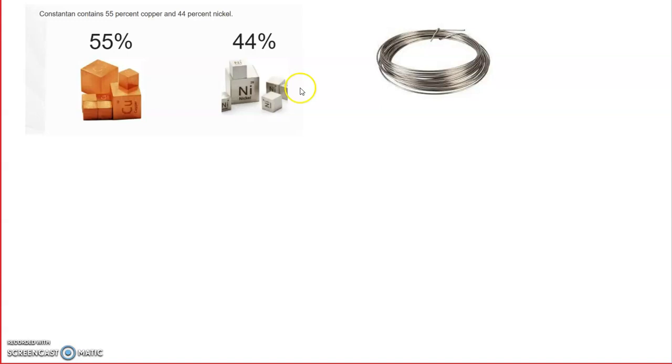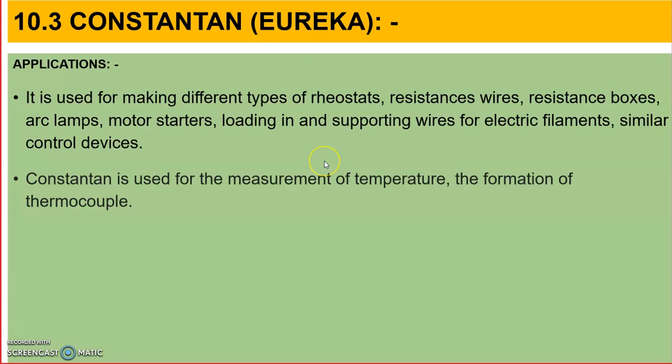See how copper looks and how the nickel alloy looks, meaning nickel's original color. So what will be the applications of constantan? If specific resistivity is constant, applications will be for making different types of rheostats.